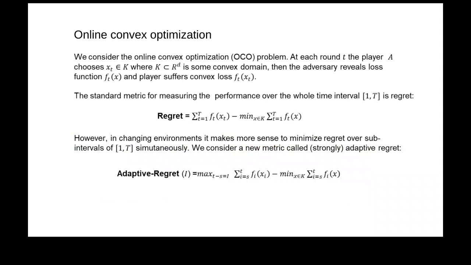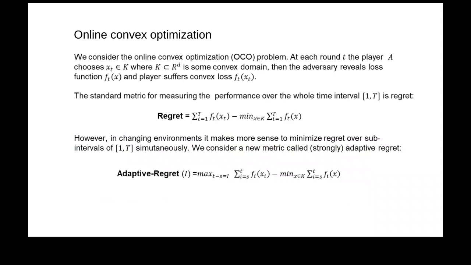So we consider the online convex optimization problem. We probably have more content in the text than in the talk, so I will skip much of it. The basic setting is that at each round t, the player makes a decision and nature adversarially chooses a loss function, and the goal is to minimize the regret. That's the loss suffered by the player minus the loss of the best fixed action in the comparator class in hindsight.